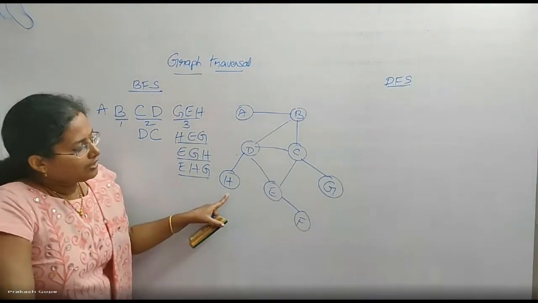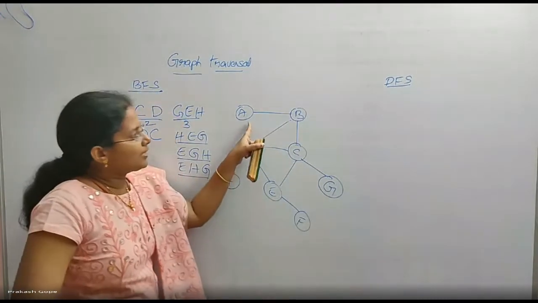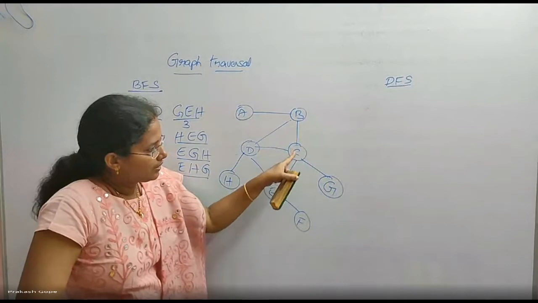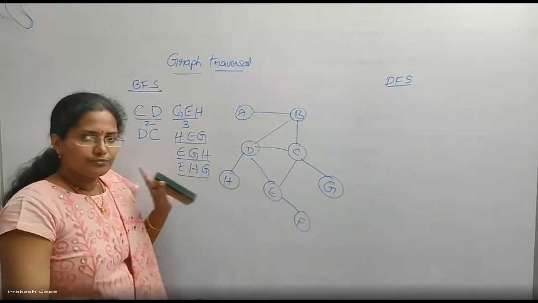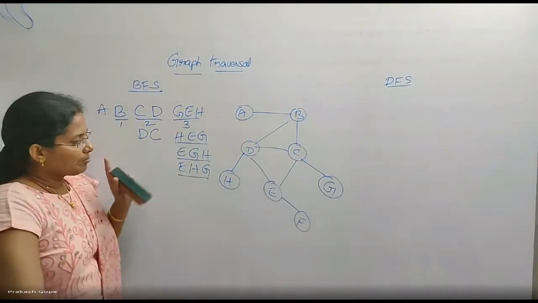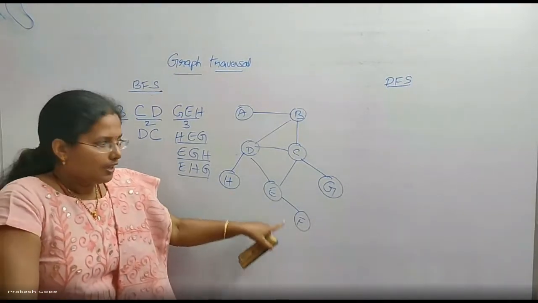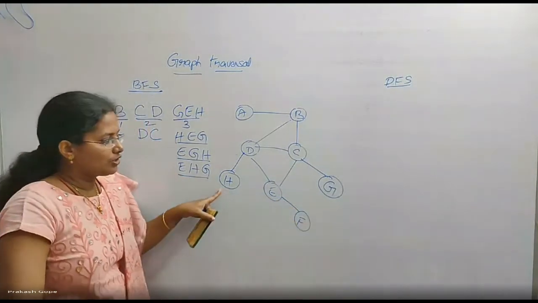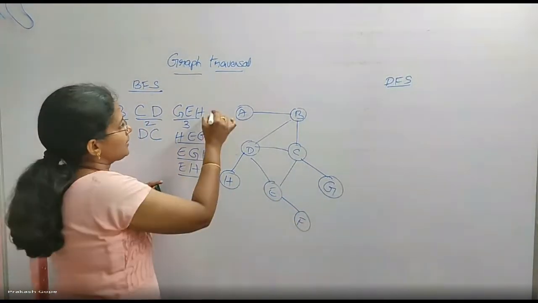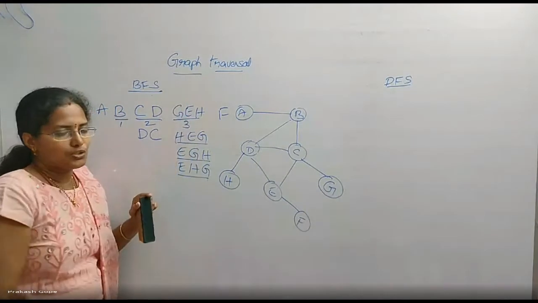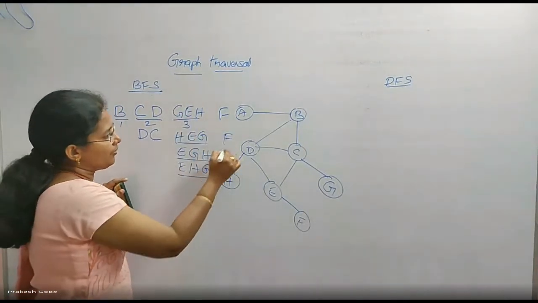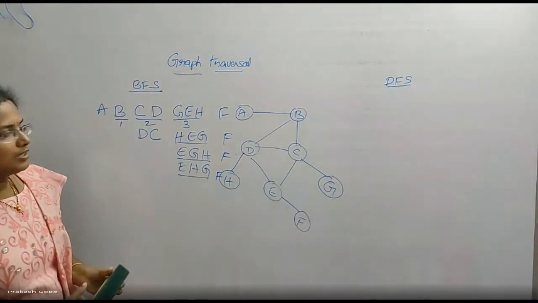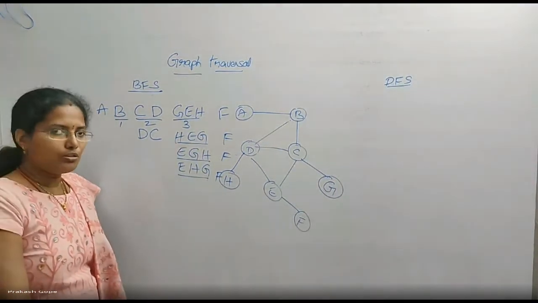Now I have covered all the vertices which are at a distance of 3 from A. Okay. So once I complete all of them, I will go to the adjacents of G, E and H. G doesn't have adjacent, H doesn't have adjacent. Yes, E has an adjacent, that is F. So F should be the last one. Okay. So F. This is BFS traversal.